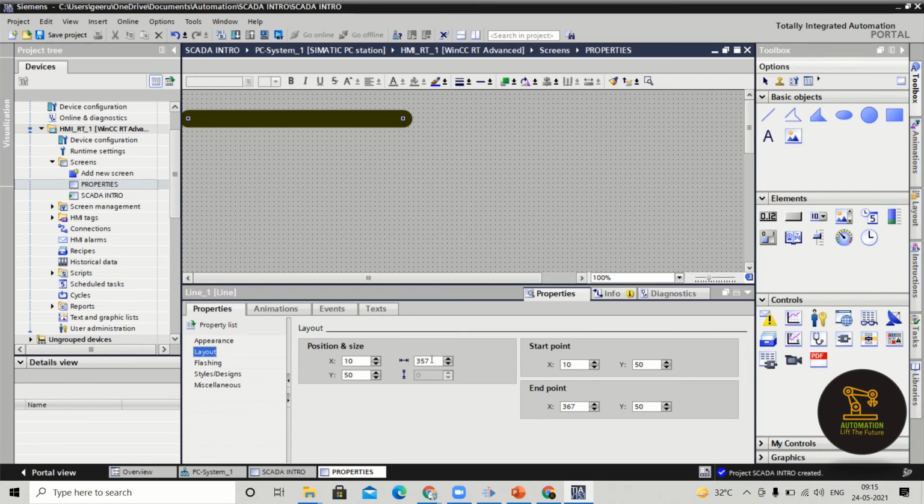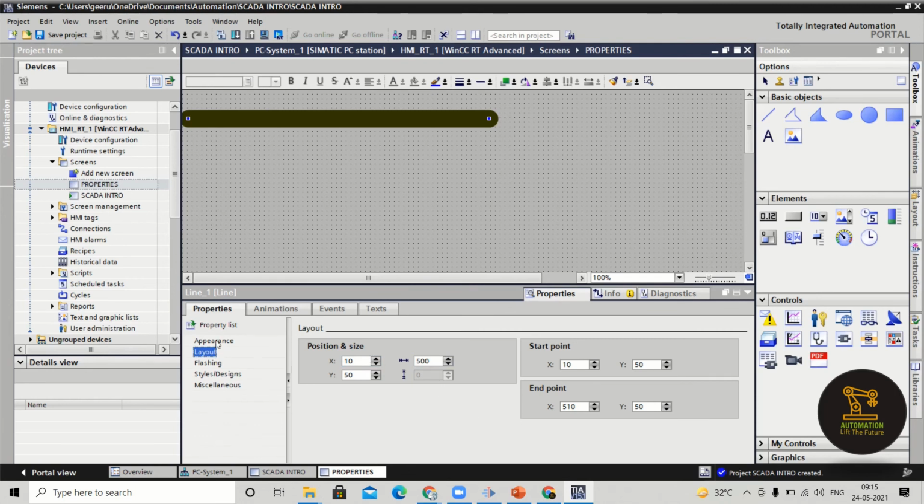In the same way, width. Sorry, it's length. Sorry, it is length. So the length of the line you can change. But with this you are not able to edit. Why?